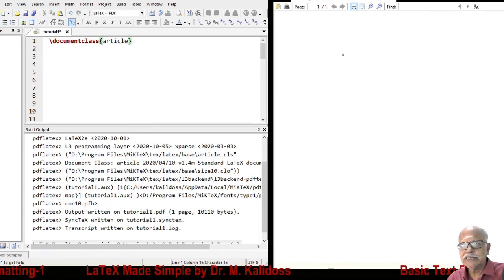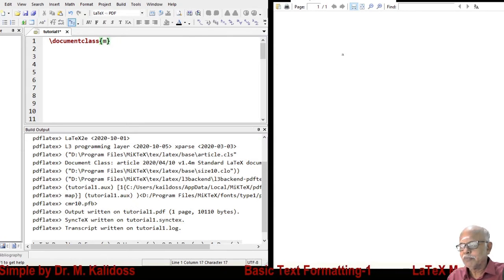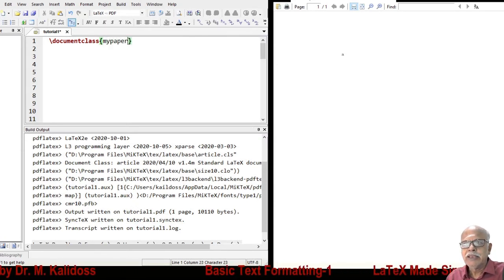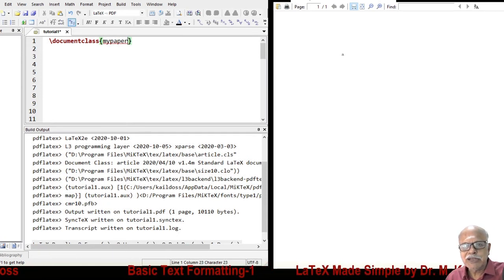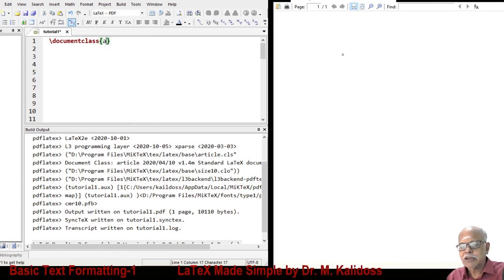What I mean to say is, suppose you want to type your research paper for the first time in LaTeX, you cannot say mypaper here, unless of course mypaper.cls is available in the specified location. Normally we start with article.